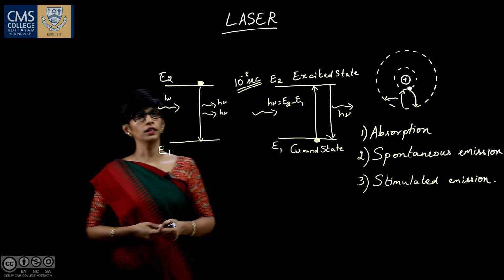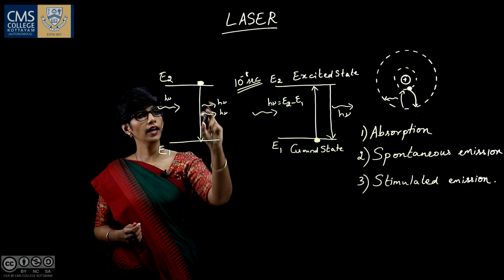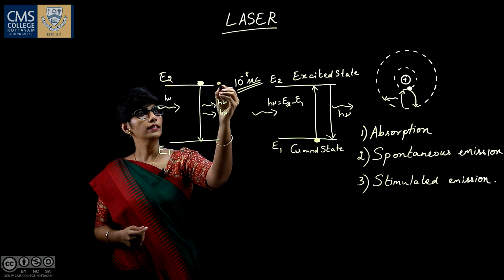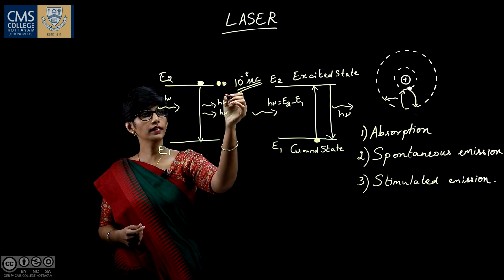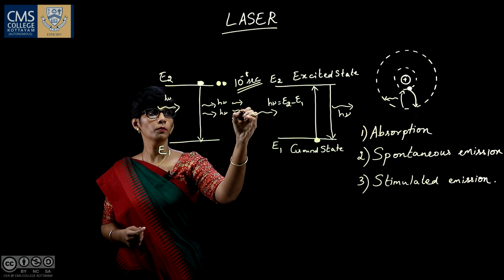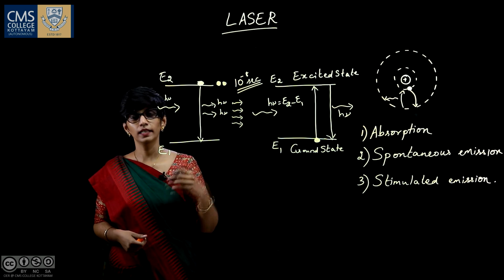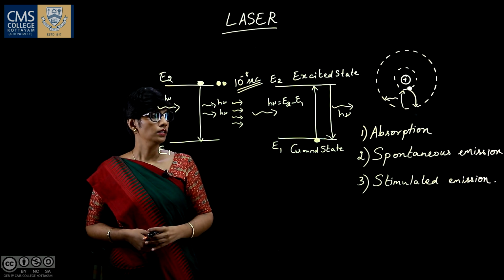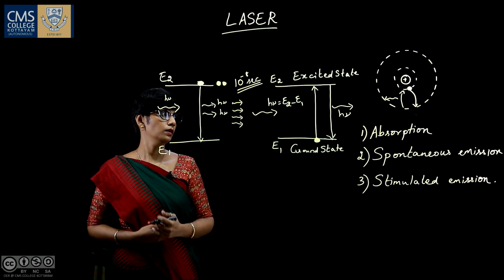Here, as you see, one photon is de-exciting another atom, and we get two photons, and these two photons trigger another two atoms, and when they de-excite, they release four photons. So multiplication of photons takes place, and so light amplification happens. That is why stimulated emission has more preference.